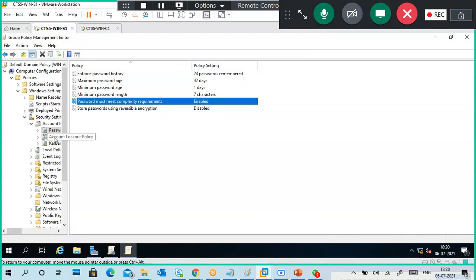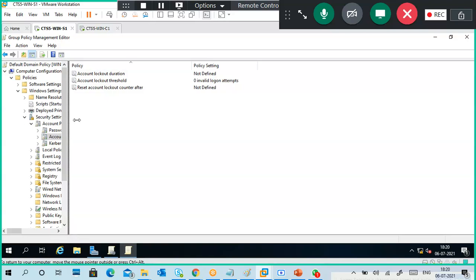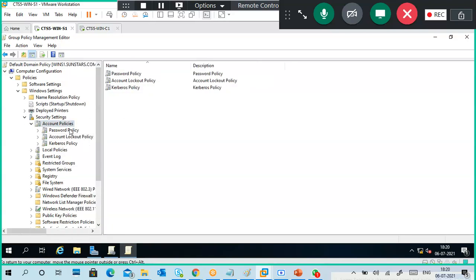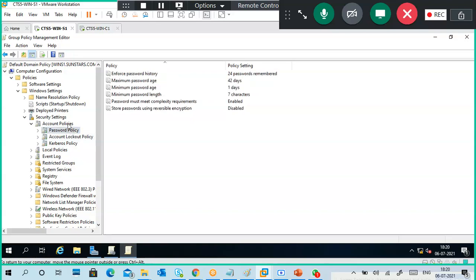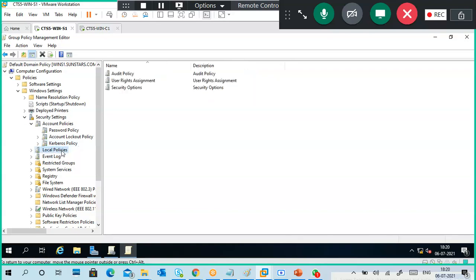This is actually teaching the group policy part; these are very important policies. Guys, go through this. Account policy, what are the password policies? Okay, account lockout policy, Kerberos policy. That's it, the main important local policies.